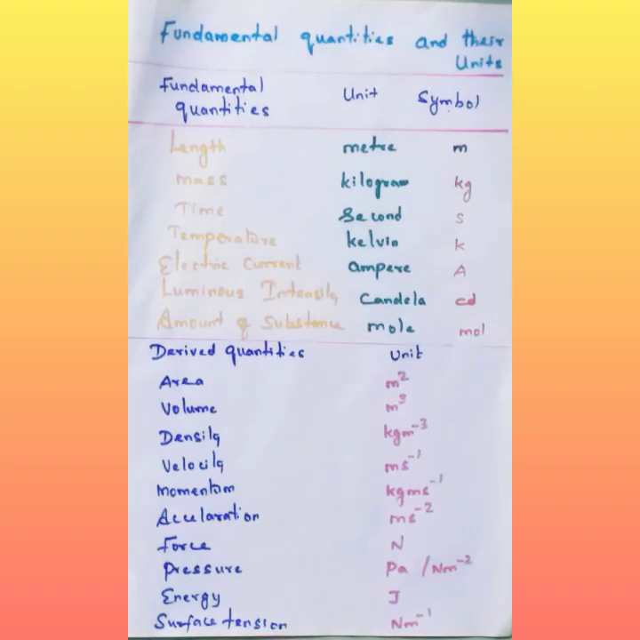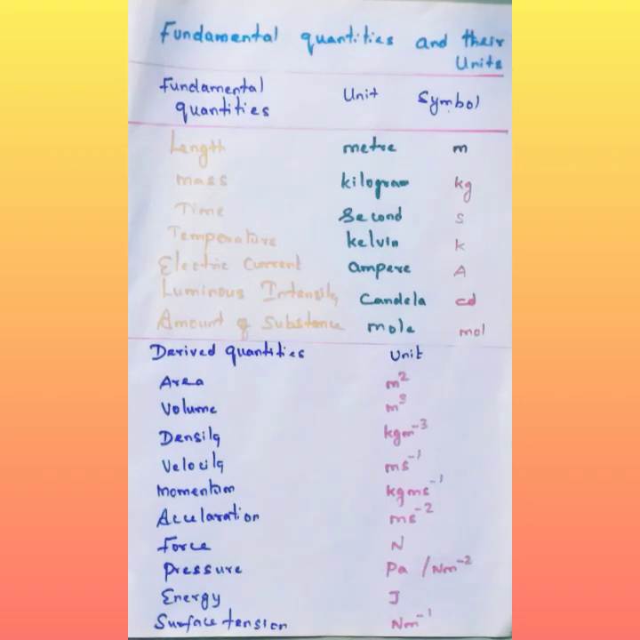Physical quantities can be classified into two types. The first is fundamental quantities and the second is derived quantities. What do we mean by fundamental quantities? The quantities which cannot be expressed in terms of any other physical quantity are called fundamental quantities. For example, length, mass, time, temperature. Length is measured in meter, mass in kilogram, time in second, temperature in Kelvin. They cannot be expressed in terms of any other physical quantities, so they are called fundamental quantities.